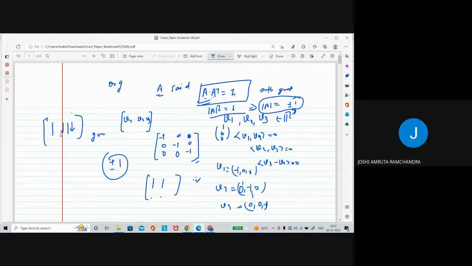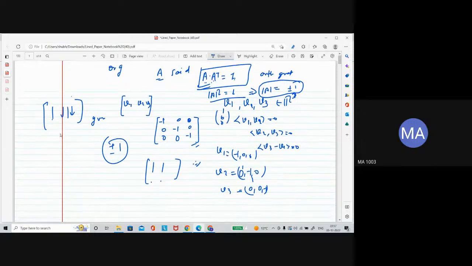Sir, why is it so? Let's see why it is happening. This is the definition. Let's say I am taking vectors v1 equal to x1, y1, z1, v2 equal to x2, y2, z2, and v3 equal to x3, y3, z3.